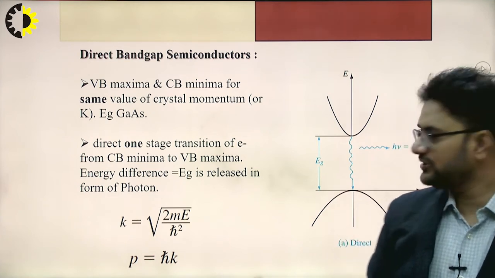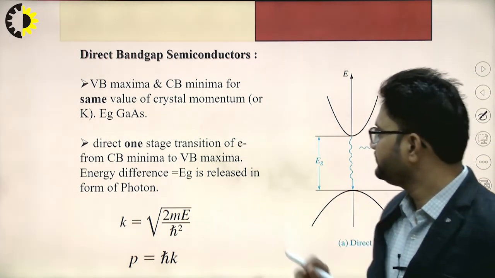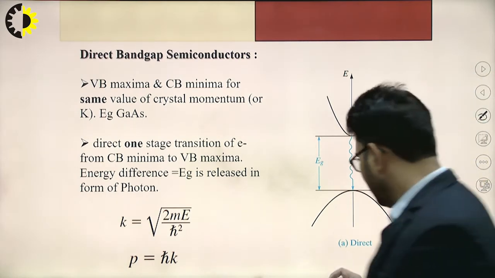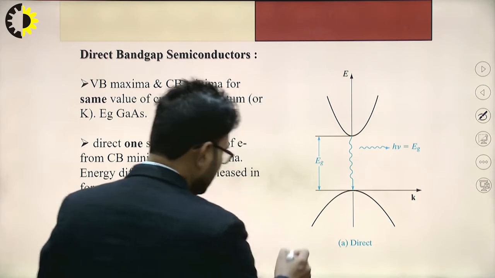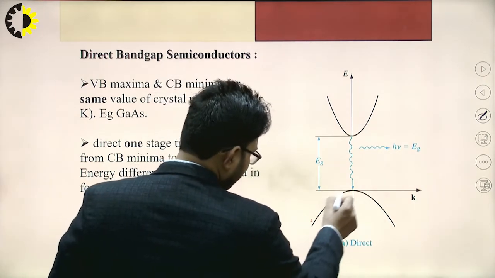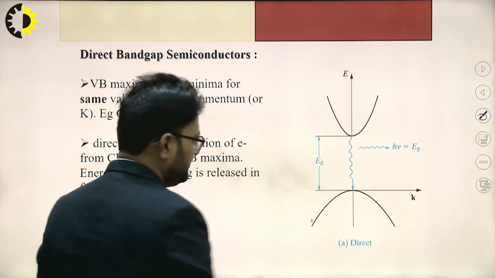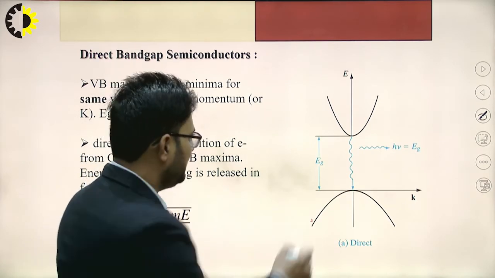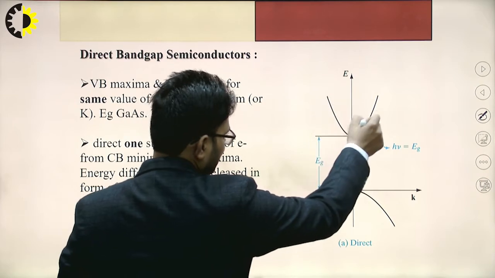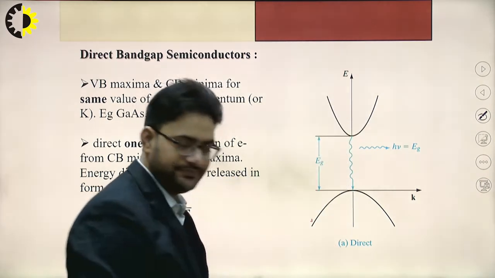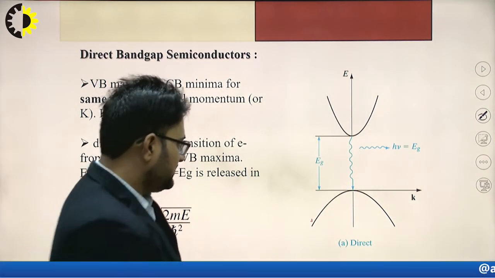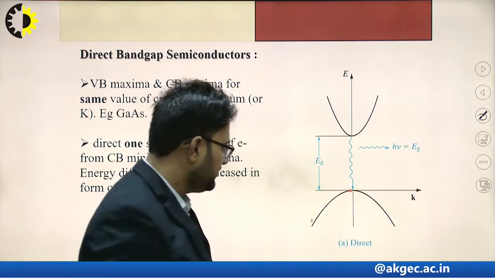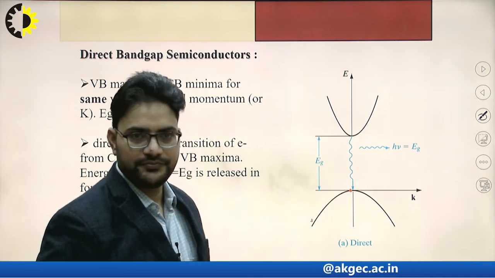So if I talk about the direct band gap semiconductor, this is actually the E-K diagram. This one is valence band, this one is conduction band, right? This point is said to be valence band maxima.